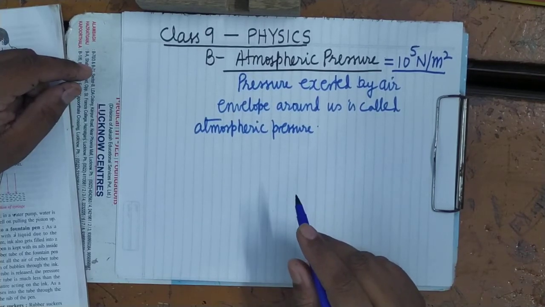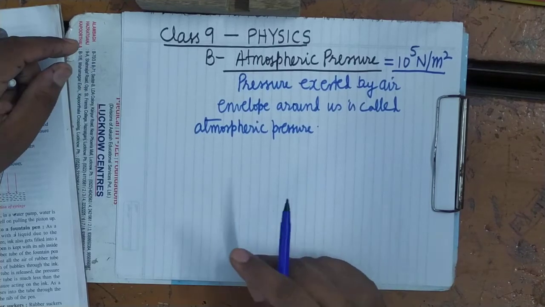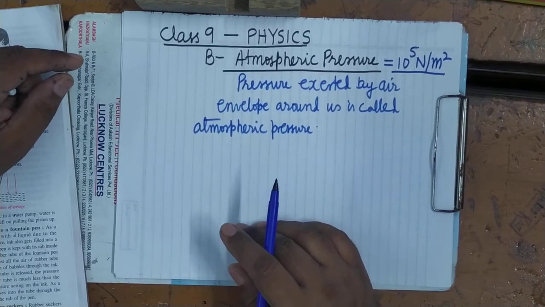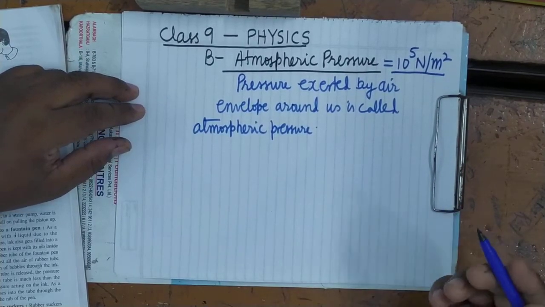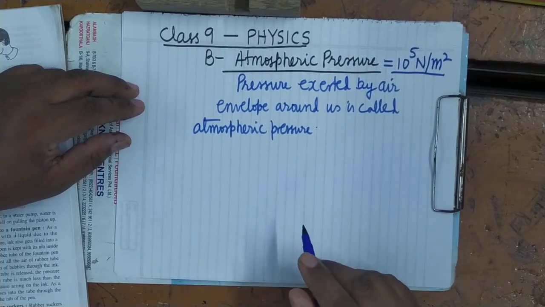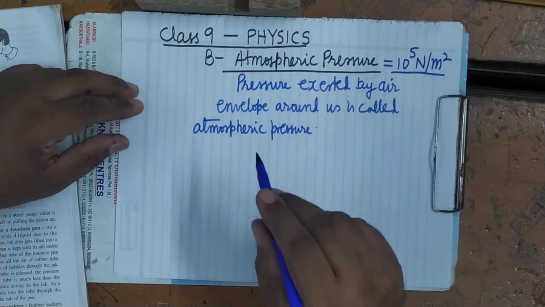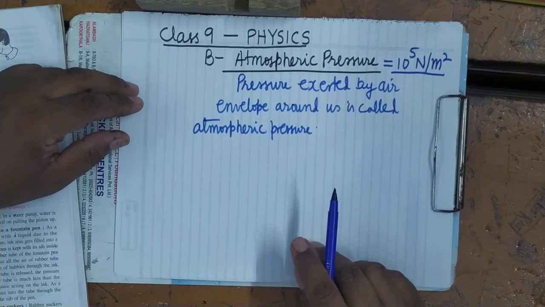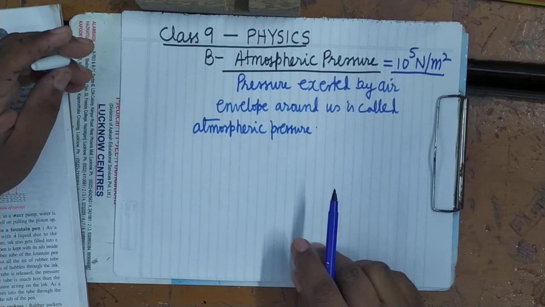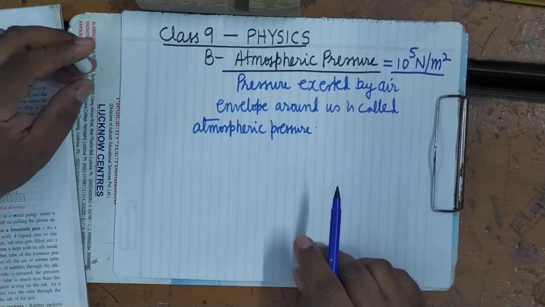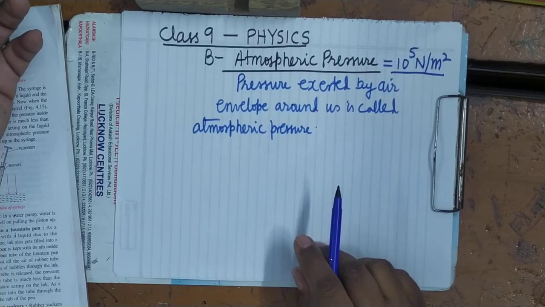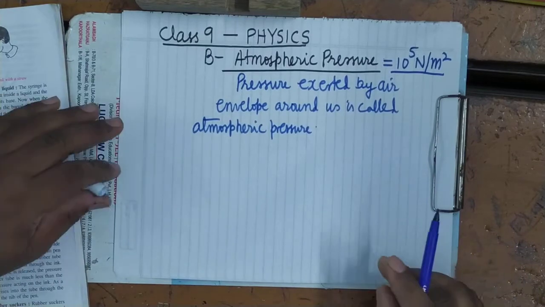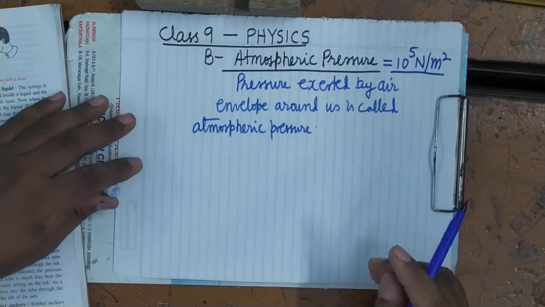At the hills, the atmospheric pressure becomes less, because the air envelope around us becomes less, while the blood pressure stays the same. So what will happen? Nose bleeding will sometimes occur because the blood pressure becomes more in the outward direction, while in the inward direction, pressure is less.